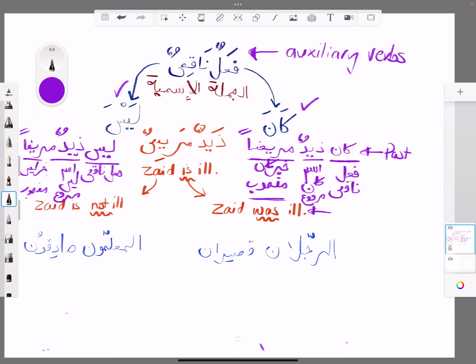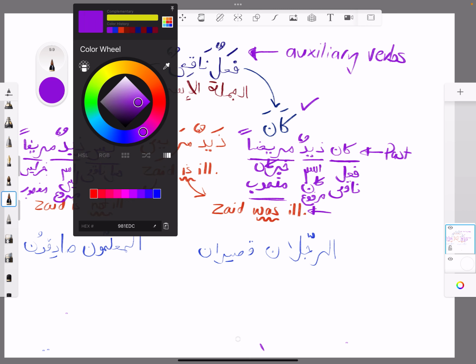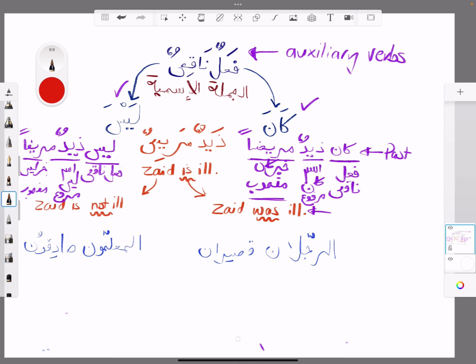Now, I'm just going to give you one or two more examples just to really emphasize an important part. And I know a lot of people will make this mistake the first time they make it, but it's good to make a mistake as long as you learn from it. So we have the sentence here. الرجلان قصيران. The two men are short, right? This is a mubtada khabar at the moment.